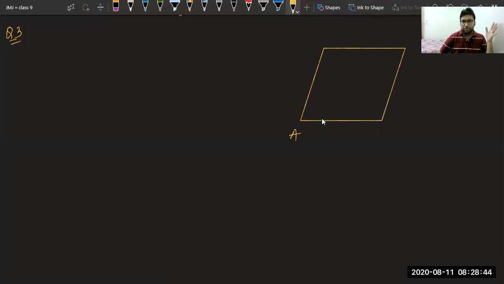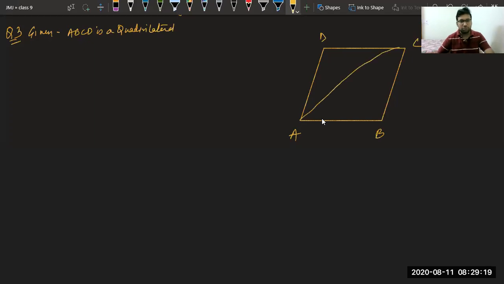So we have drawn a quadrilateral ABCD. Given: ABCD is a quadrilateral. Please note this point, ABCD is a quadrilateral, not a parallelogram. So you will not take it as a parallelogram. Next thing given to us is diagonals bisect each other. So we can say if this is AC, BD.